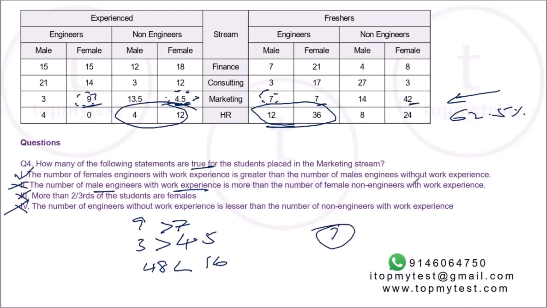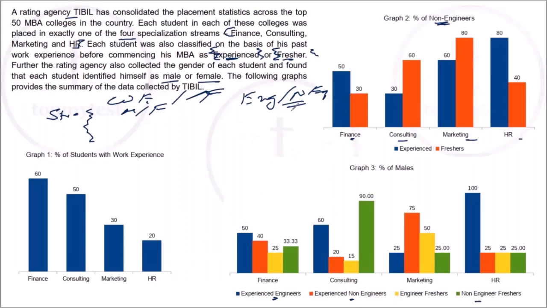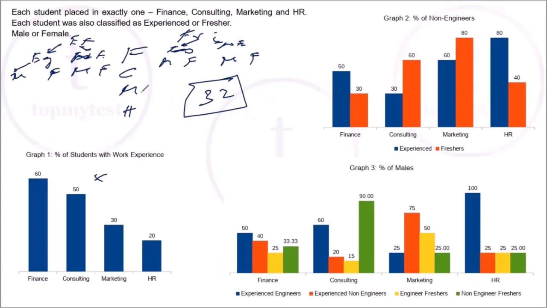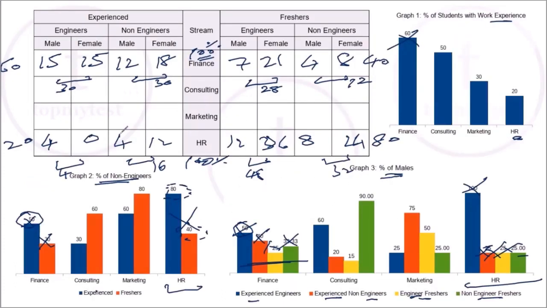So this is a brilliant question on data interpretation. The amount of data scares you, right? You see the three graphs in the first place, no information is given. The initial urge is basically to leave this question. This is not the question to start your paper with. But if you keep your calm and slowly build on what is actually given, you need to fill up these 32 data points. Filling up these data points actually becomes reasonably straightforward after a point of time. You know where is where.